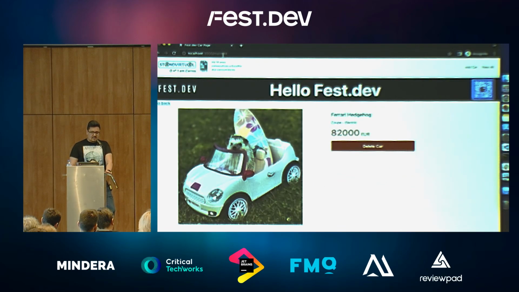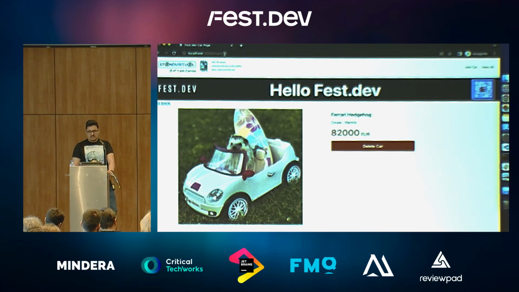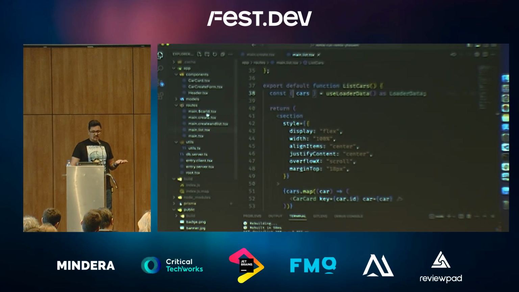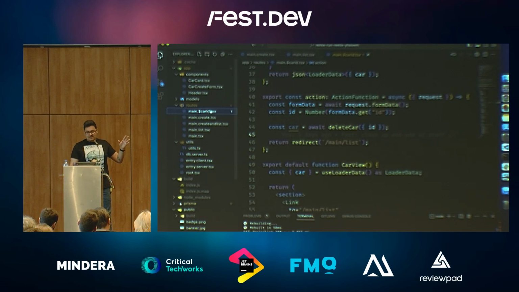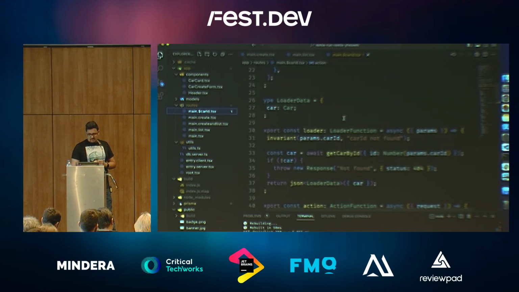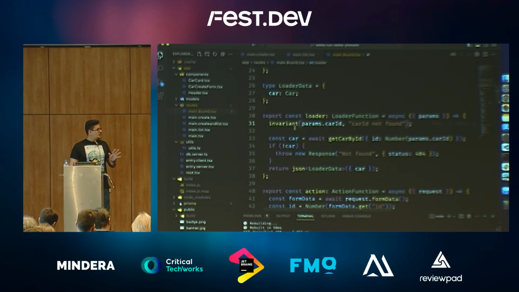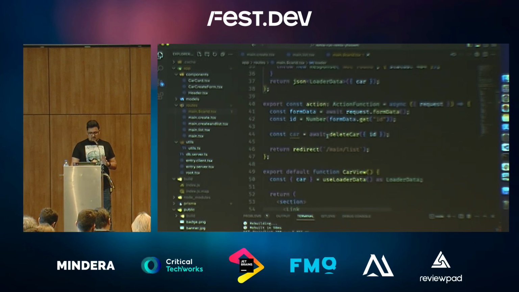When we go into this page, as you can see here, the URL representing the UI we're seeing has an ID, and this is the ID of this car in the database. We don't know the IDs, and we're not going to be hard coding and creating a route for each one of them, obviously. So this is where dynamic routing fits. Here, we can tell Remix, when there's nothing that matches anything that we have here, I want you to get that ID, in this case assign it to a carId variable, so that when I come into my loader, I can access my parameters and get that car. This invariant function is just there to throw an error in case there's nothing set, and then we get that specific car ID, and that's pretty much it.